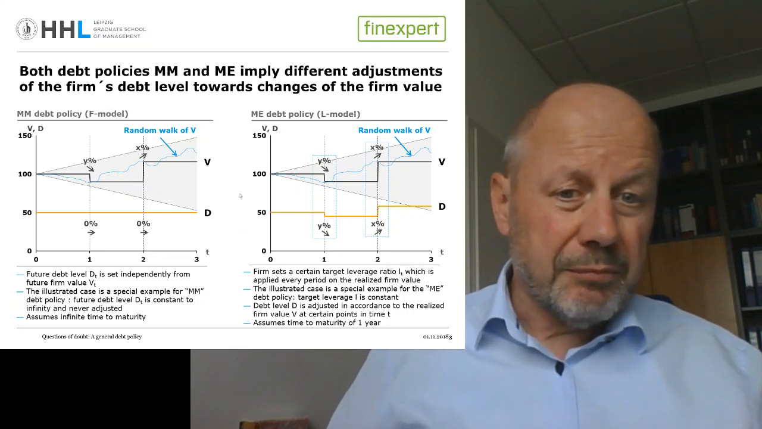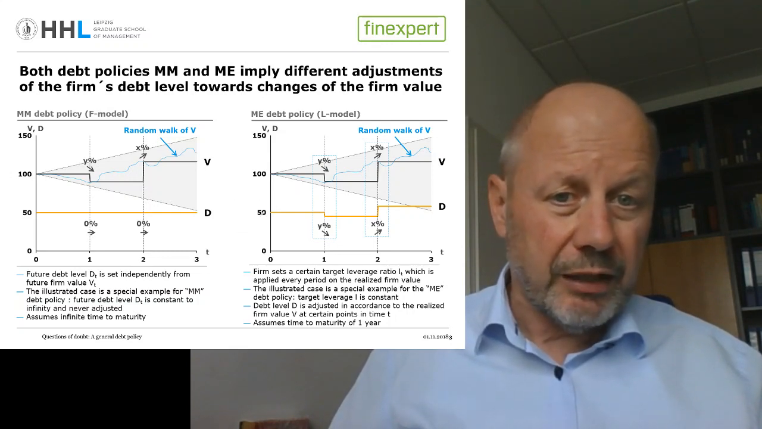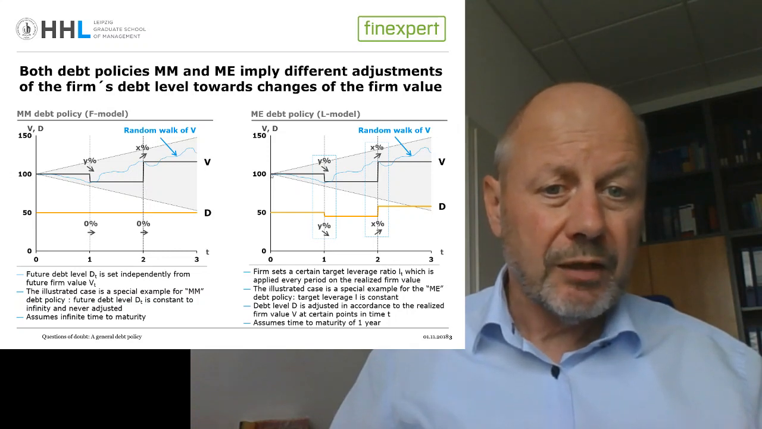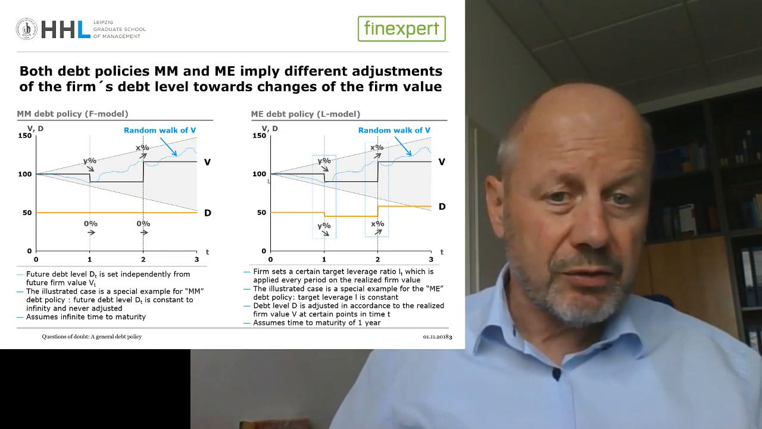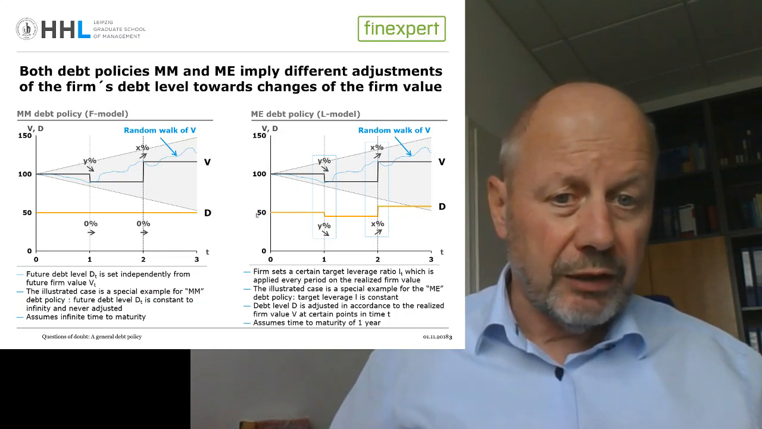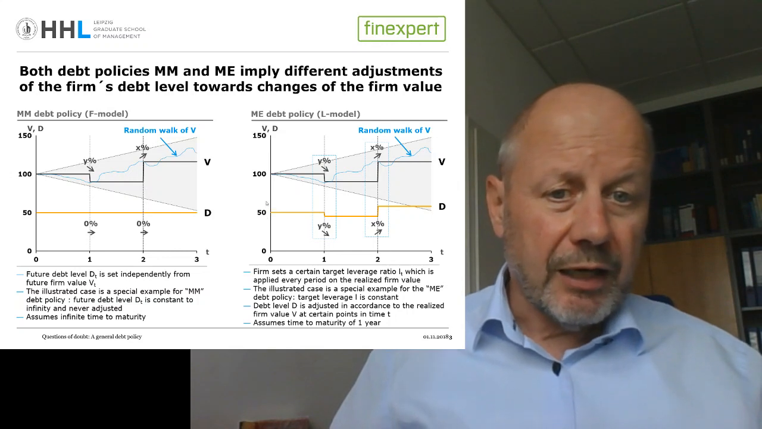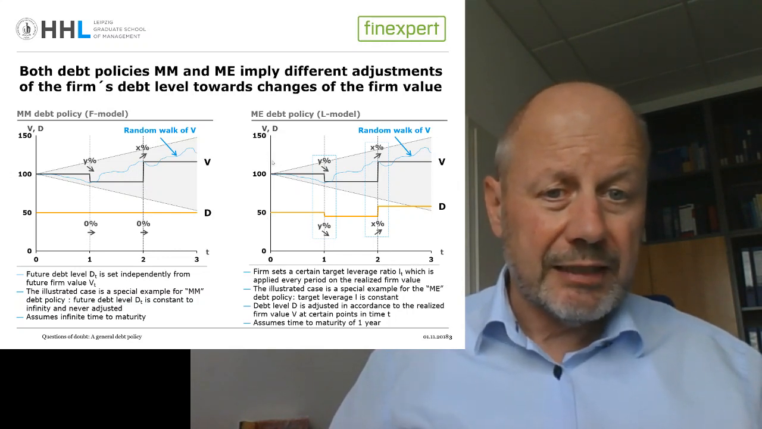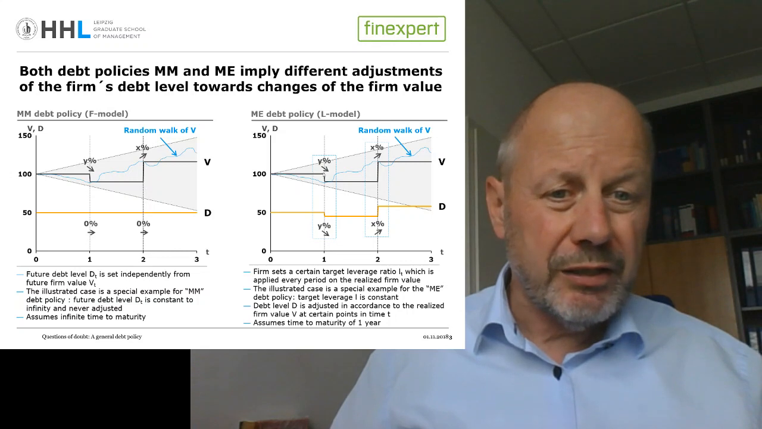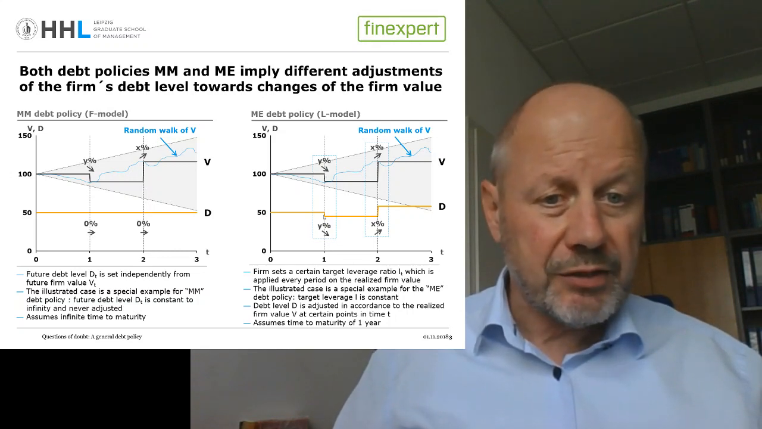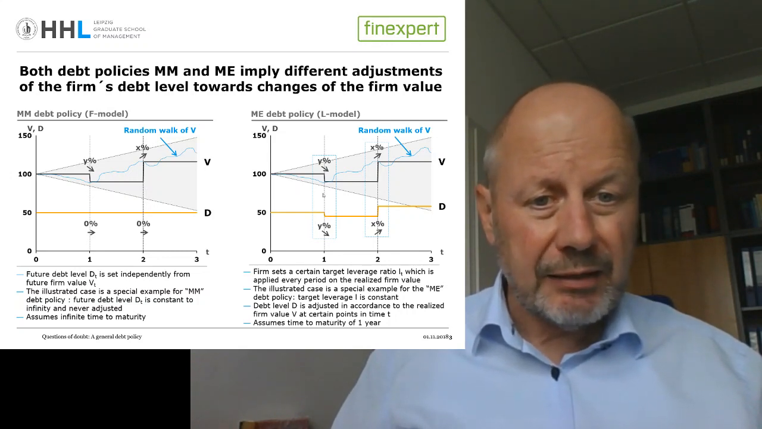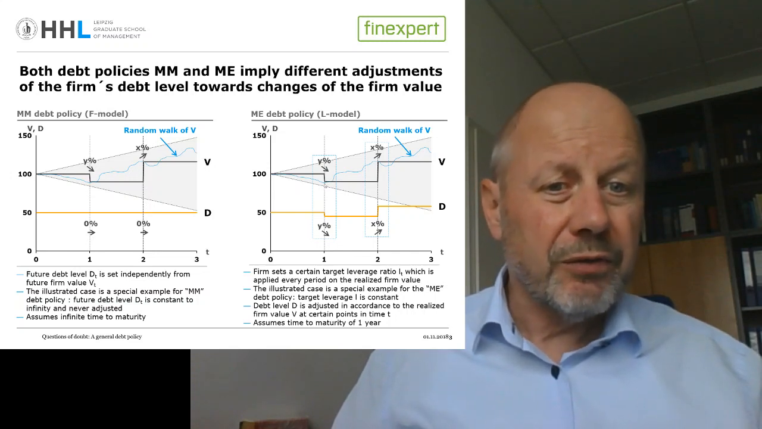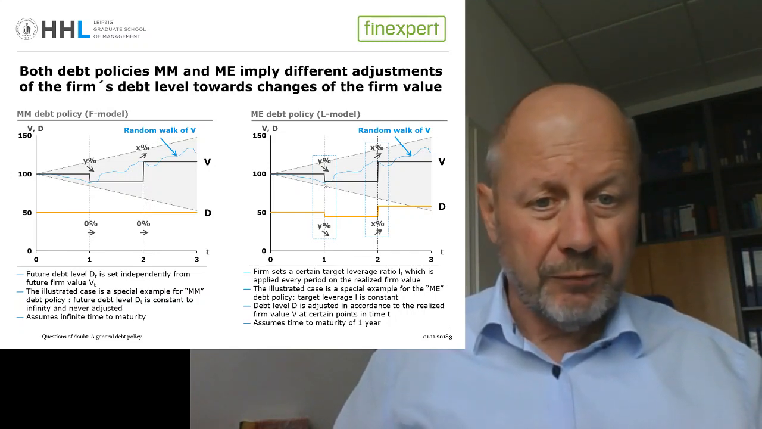This can be best highlighted by first looking at the Miles-Etzel debt policy, where the leverage ratio is fixed. You see here our firm value of 100 and a leverage ratio of 50%. The idea of this Miles-Etzel debt policy is that for the first year the debt level stays constant, and after this year the absolute debt level is adjusted by multiplying our leverage ratio with the then prevailing firm value.